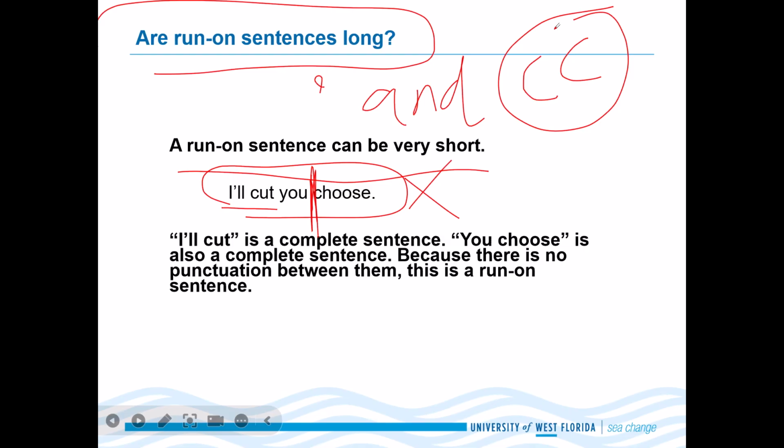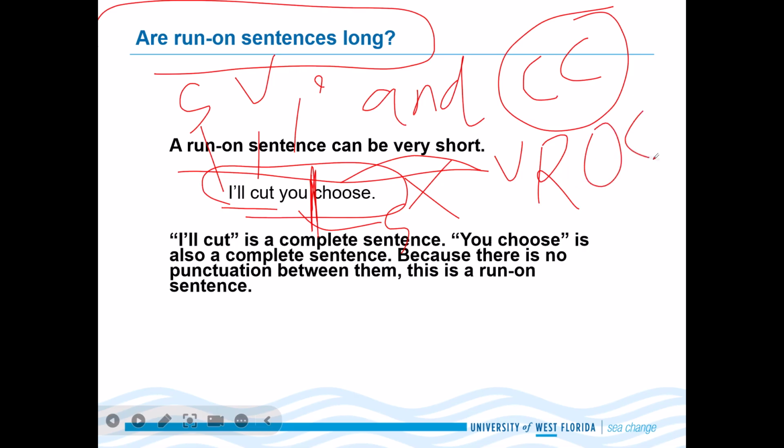In I'll cut we have a subject, and cut is a verb. In you choose, we have a subject and choose is a verb. So these are two complete sentences, but we need something in between to separate them. Otherwise, they are called run-on sentences. But when we add a comma or any coordinating conjunction, it will be fixed.